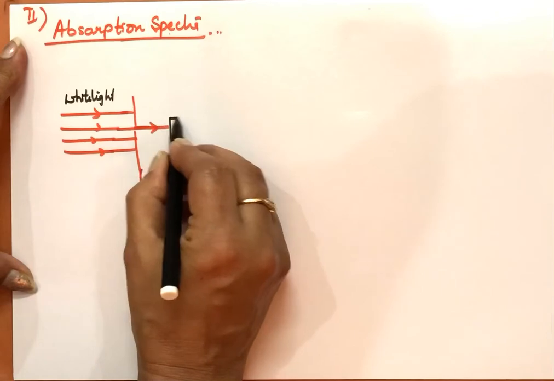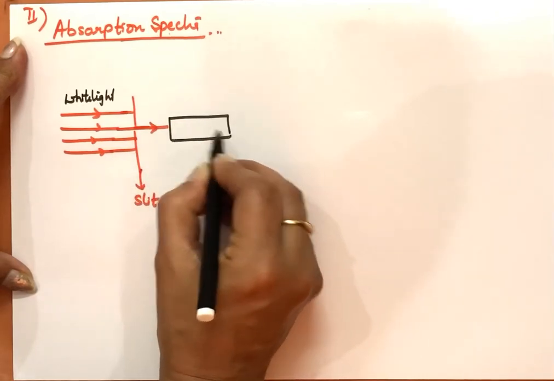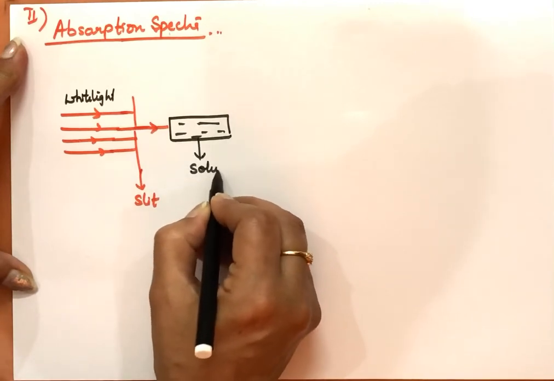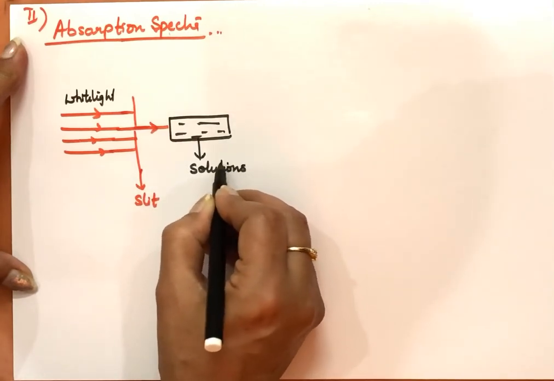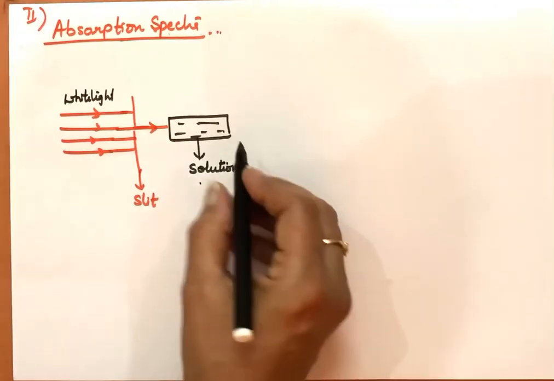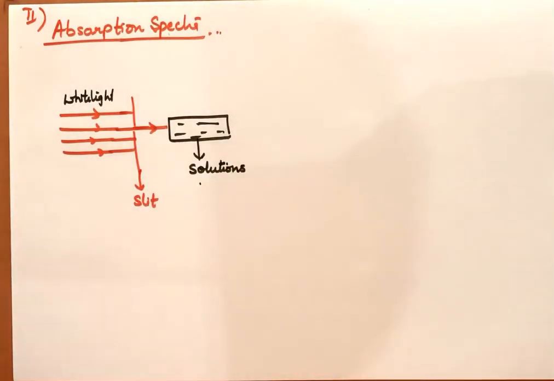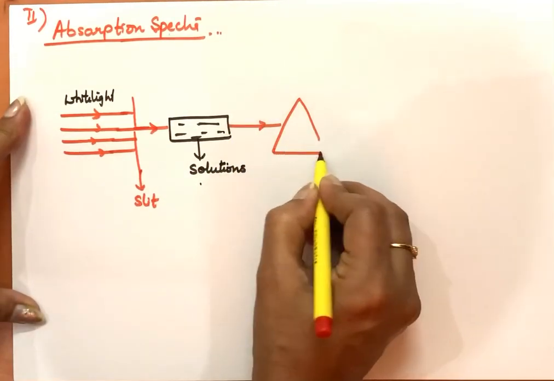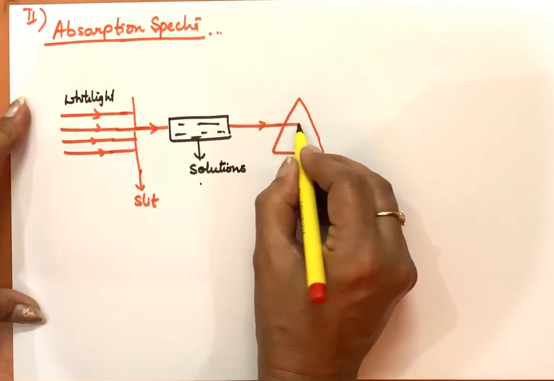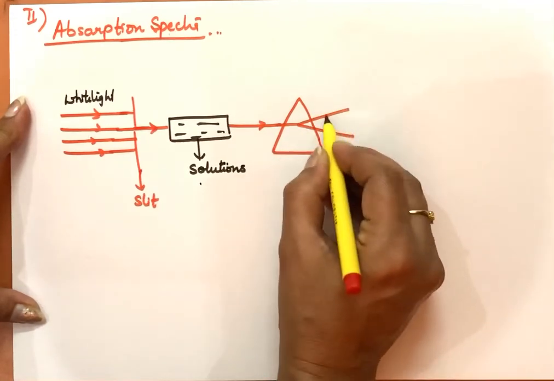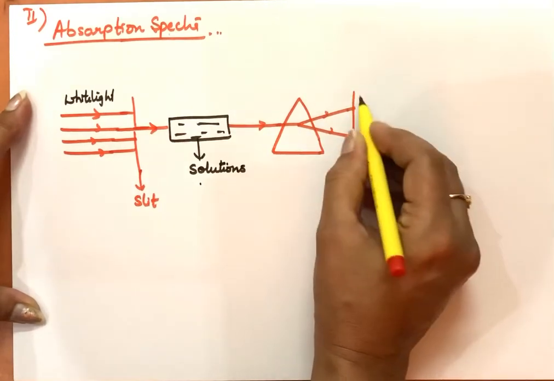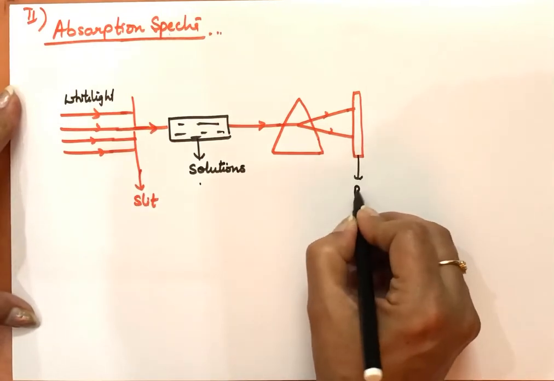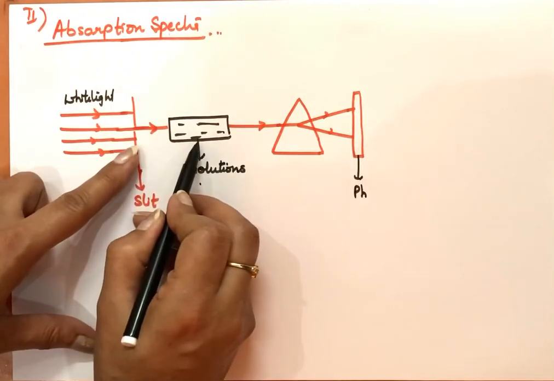And first of all, this is passed through a solution or vapors of any chemical substance. We can take a solution or vapors of a substance, and then the radiations which come out of this solution are passed through a prism. This prism will split up the radiations, and these split radiations are then taken on a photographic plate here. So in this case, first of all, white light is passed through a substance.